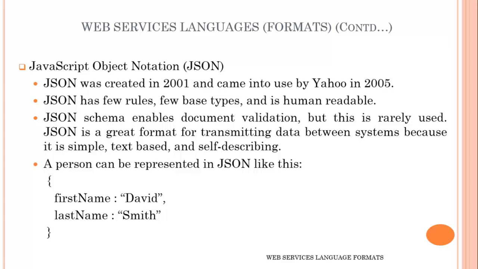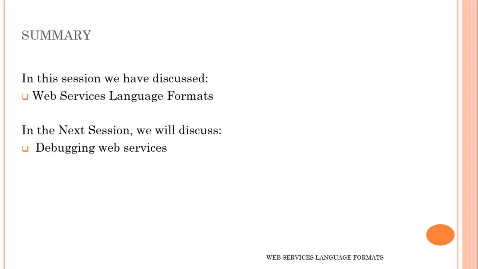It is a great format for transmitting data between systems because it is simple, text-based and self-describing. This means it is a format to transmit data between the system and a web server because its format is simple, text-based and self-describing. A person can be represented in JSON format like first name colon David, then last name colon Smith. So this format is very easy to understand.